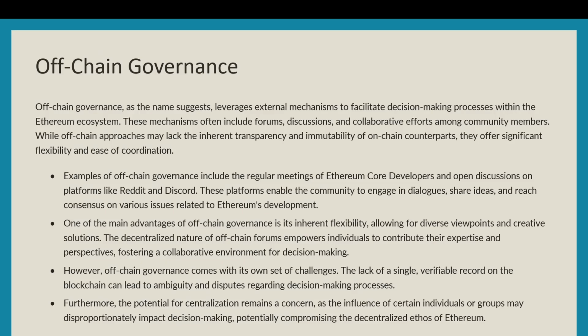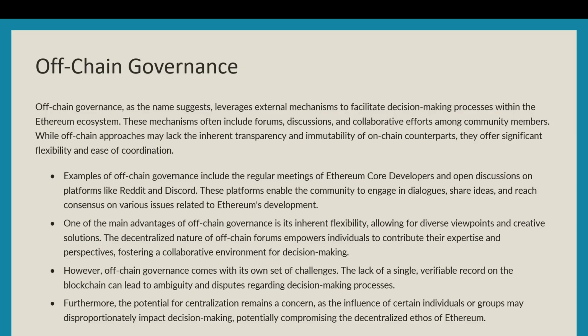So let's go and talk about off-chain governance. Off-chain governance, as the name suggests, leverages external mechanisms to facilitate the decision-making process within the Ethereum ecosystem. These mechanisms often include forums, discussions, and collaborative efforts among community members.